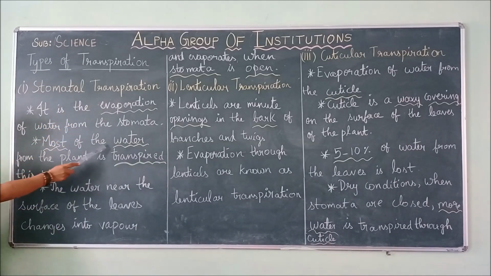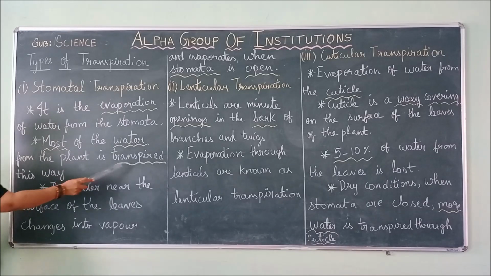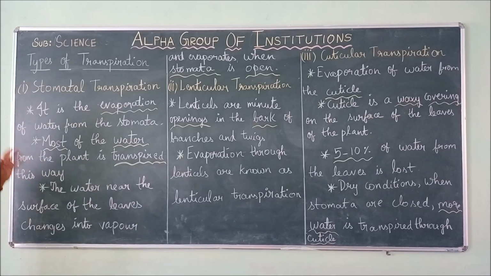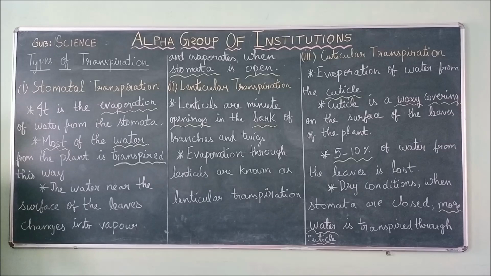Most of the water from the plant is transpired this way. The maximum amount of water from the plant is evaporated through the stomatal openings only. So the maximum transpiration occurs in the stomata. The water near the surface of the leaves changes into vapor. The excess water will be present over the surface of the leaves. What happens when sunlight falls over the leaf? It evaporates through those openings.